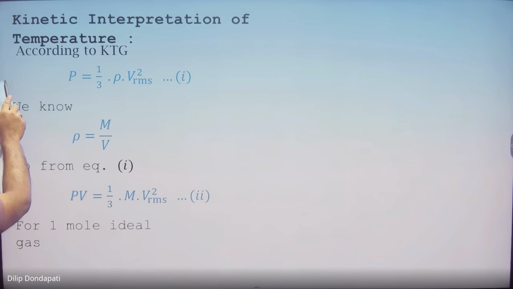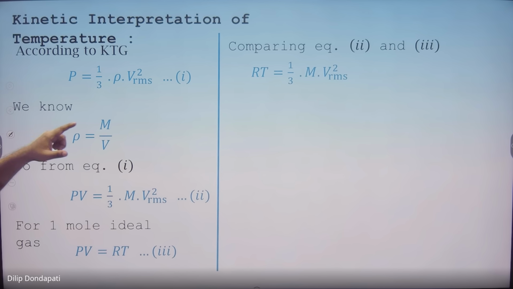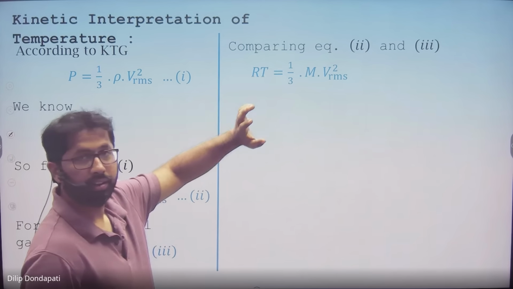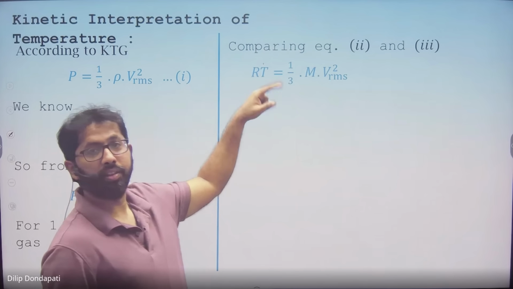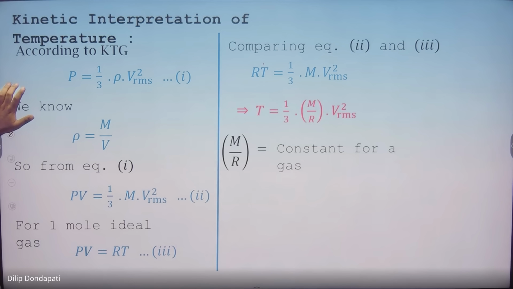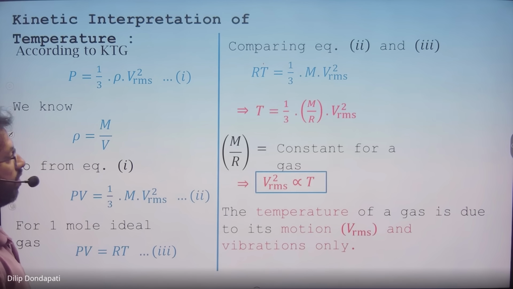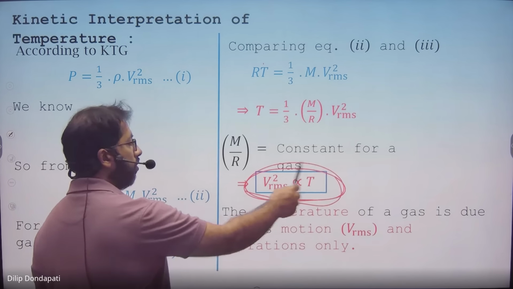And we know from the ideal gas equation that PV equals RT for 1 mole of gas. For 1 mole of gas PV equals RT. In place of n, I put 1. So I am substituting RT in place of PV because I want it in terms of temperature. Now if you see carefully, T and VRMS are directly related. I'm setting everything on one side and this is constant, and we finally got temperature proportional to VRMS square. This is what we proved.